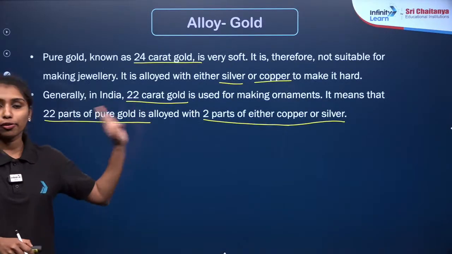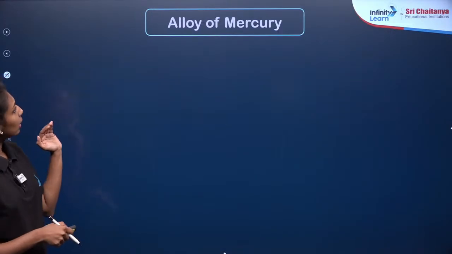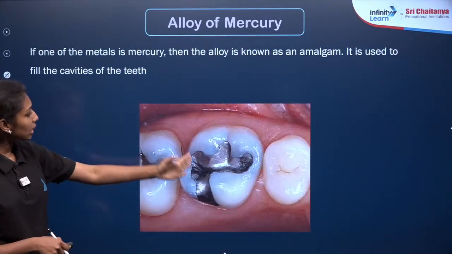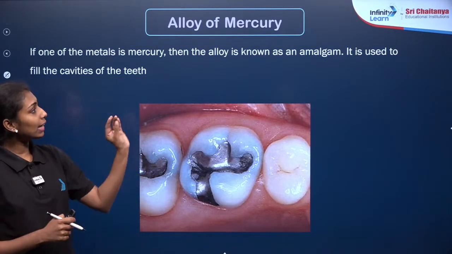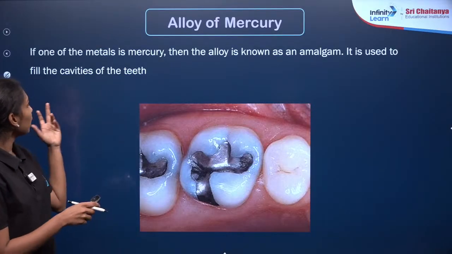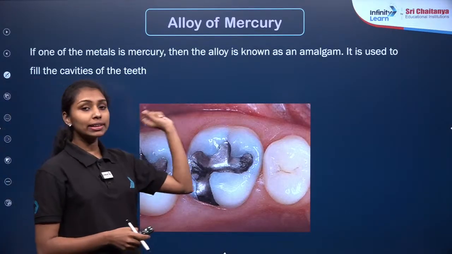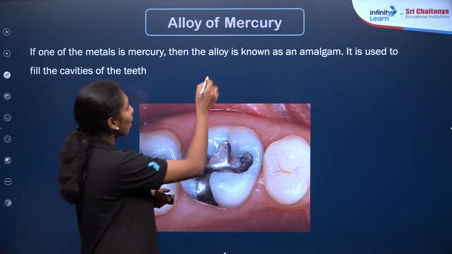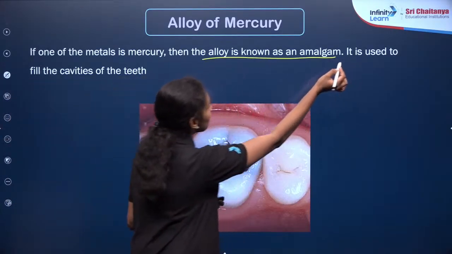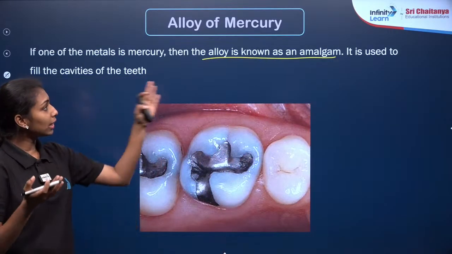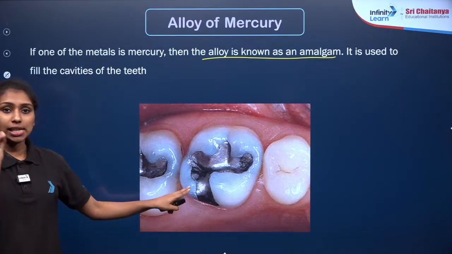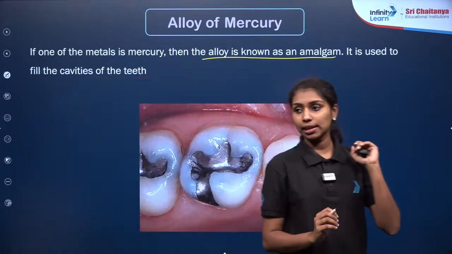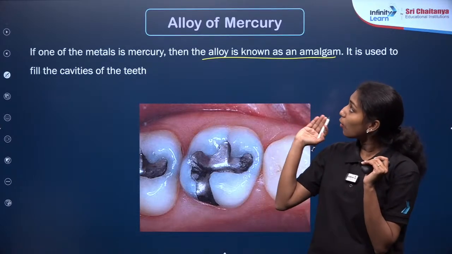So that will be the alloy of gold over here. The next one, alloy of mercury. So what you are observing here? In our teeth, if you have any damage, we fill the cavities with mercury. That alloy of mercury is commonly known as amalgam. Clear? So when you go to the dental doctor, you will get a cavity filling which contains mercury as a component, known as amalgam. Is that clear? This is an example of alloy of mercury.